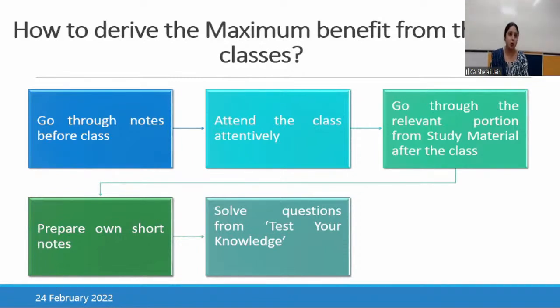Then after the class, what should be your strategy? Now you have done the class, and you got an idea of what the topic is, what you have gone through in a particular session. You should go through the relevant provisions from the study material, read everything in detail from there, and prepare your own notes. Why am I suggesting you prepare your own notes? Because anyhow you will be getting notes in these classes also. They will also be very useful. What you can do is add your own points in those notes to customize them as per your requirement, or you can make the notes on your own.